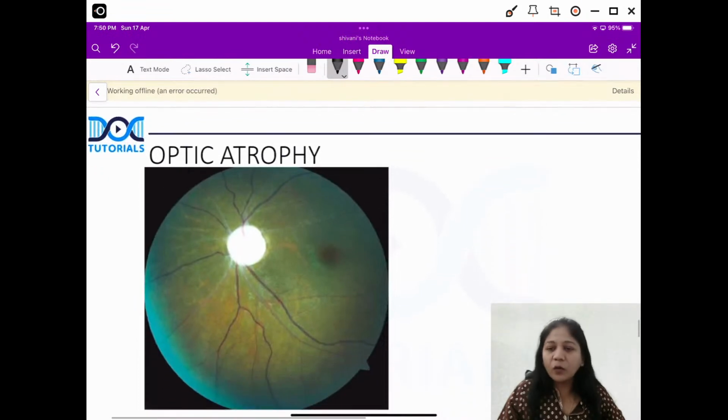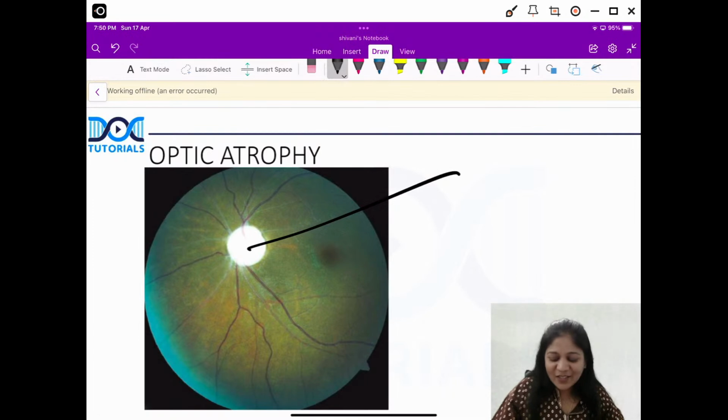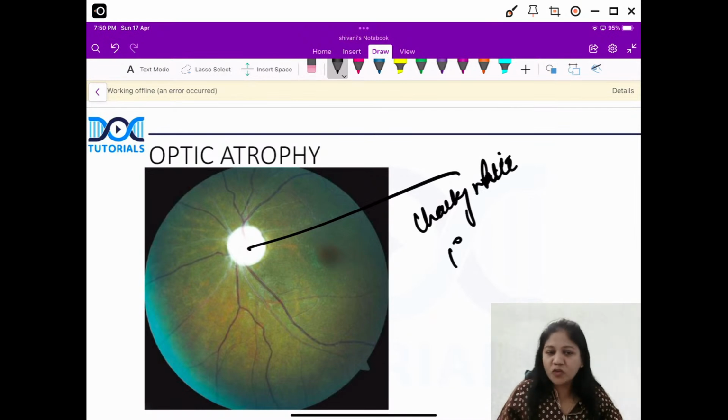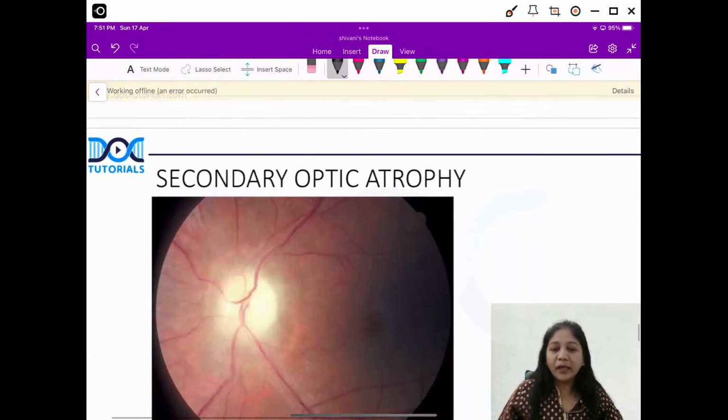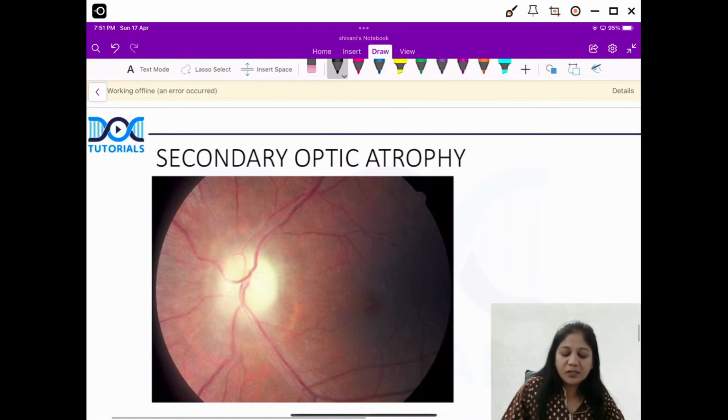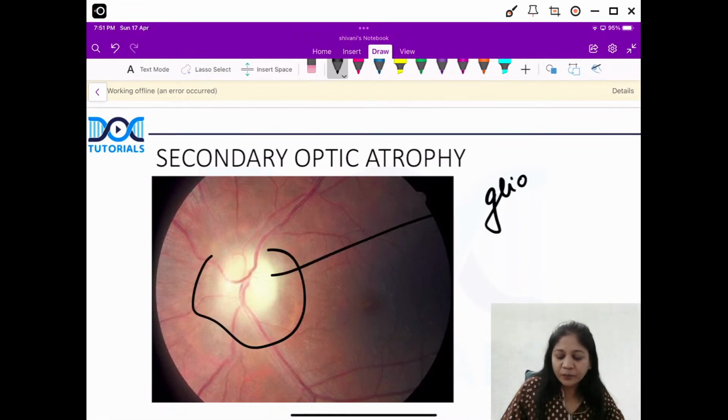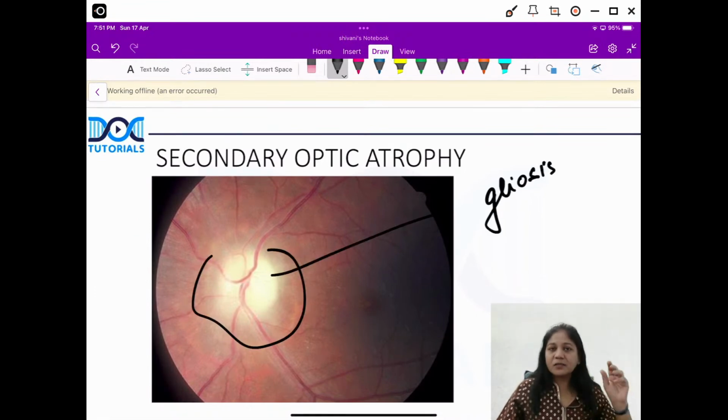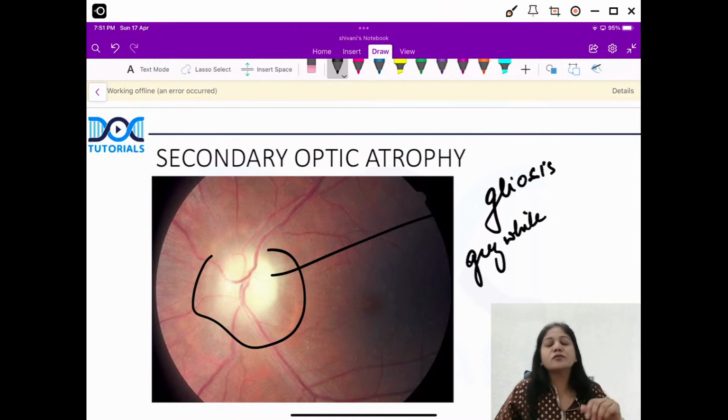Now, a quick look at the rest of the optic atrophy. A chalky white disc is typical of the primary type of optic atrophy, isn't it? This is your primary, with sharp margins as well. And here we have the secondary optic atrophy where there's a lot of gliosis, isn't it? You don't have a chalky white disc, but you have a grey white disc, okay? So these three optic atrophies are also very important. They can ask you what are the causes of optic atrophy, after what things you have secondary, what things you have primary, and so on.